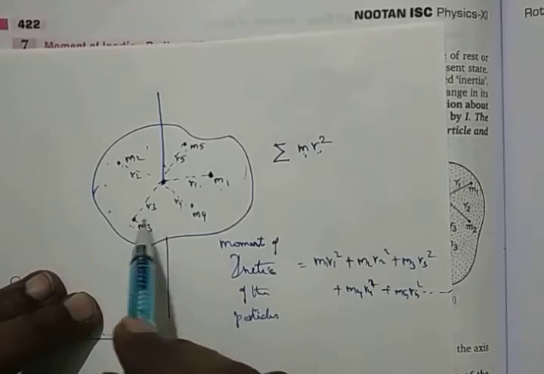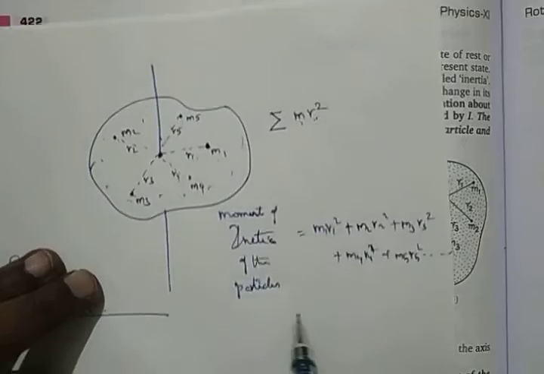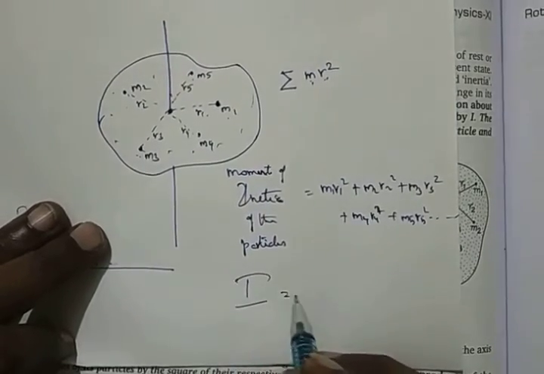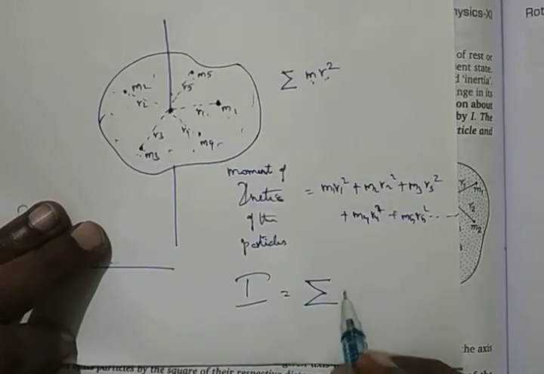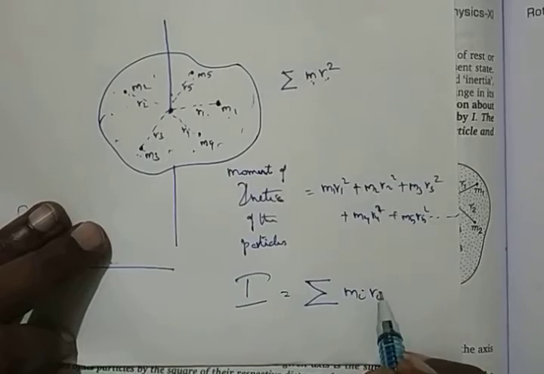You can keep on going for millions of particles all around. So what is the total moment of inertia? I is going to be equal to summation of mi ri square.